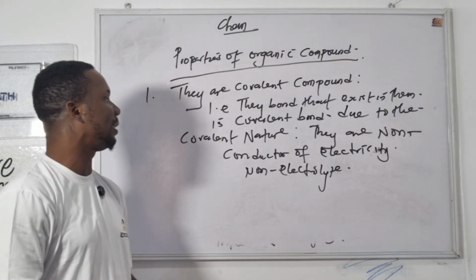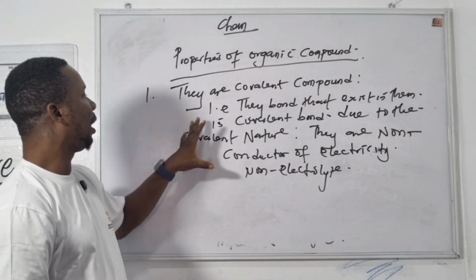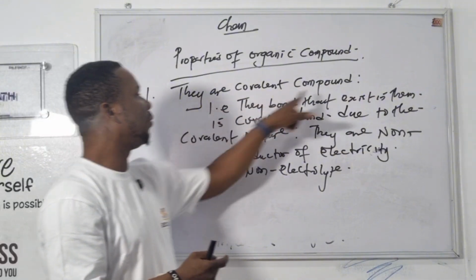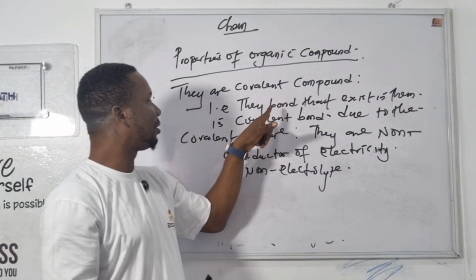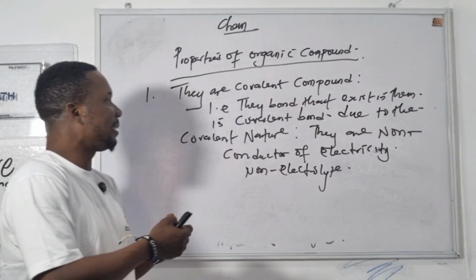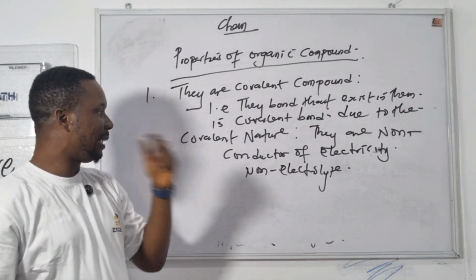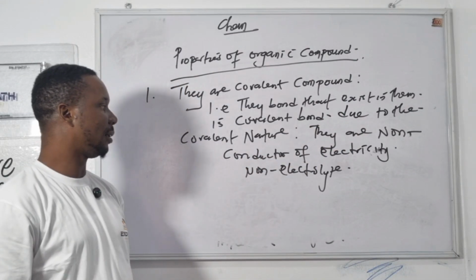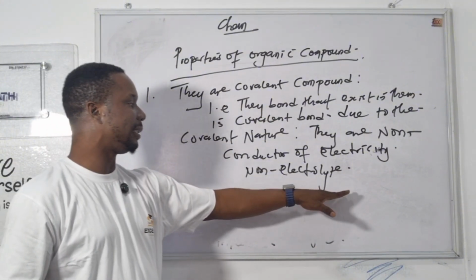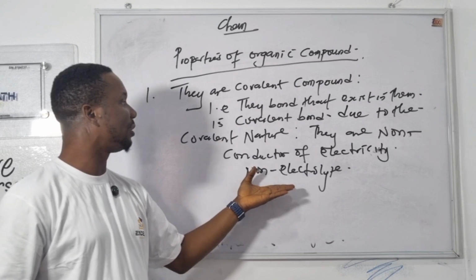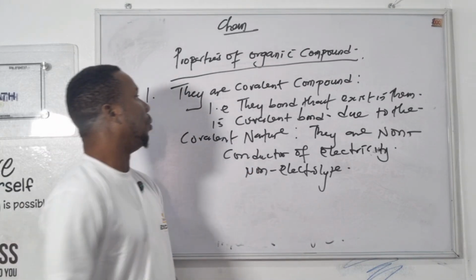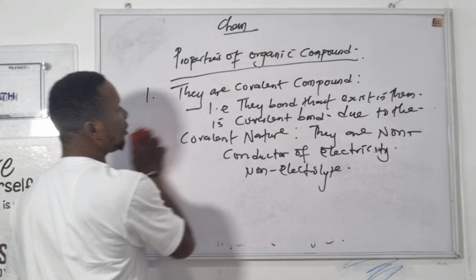They cannot conduct electricity because they don't have unlike charge of electrons. So they are covalent compounds, the bonds that exist in them are covalent bonds, and due to the covalent nature they are non-conductors of electricity and non-electrolytes. Non-electrolyte means they cannot conduct electricity in molten states or in solution. That's number one.